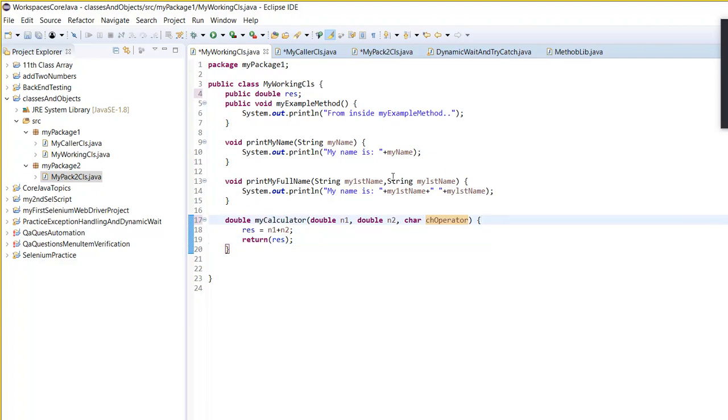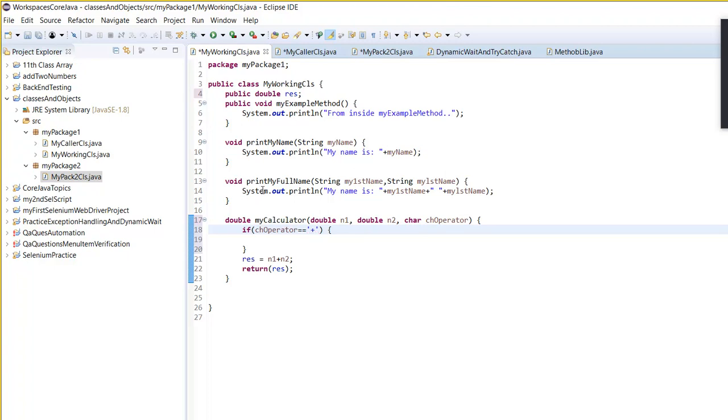So what we are going to do here is: if ch operator equal to plus, right?